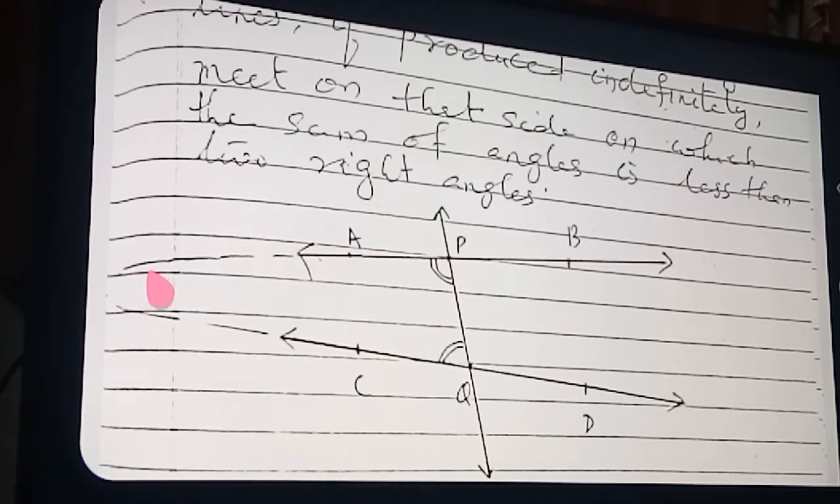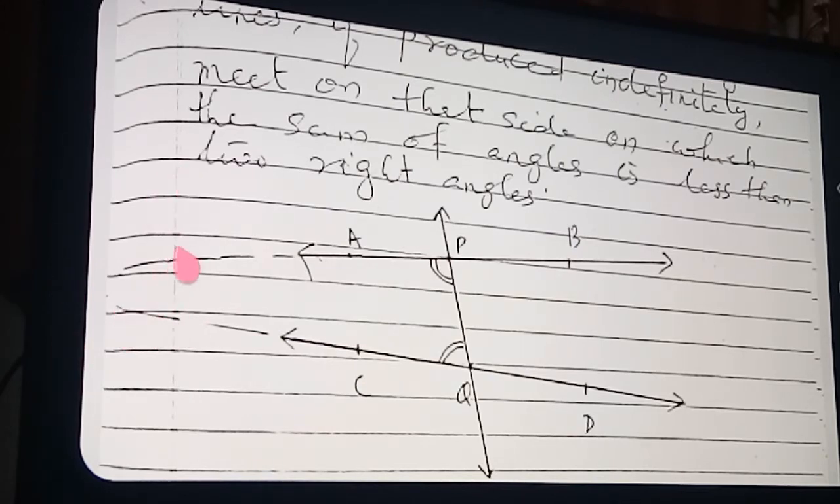On the same side on which the sum of angles is less than 2 right angles. That means the sum of angles is less than 180. Which side is coming? The left side is coming. You can see this side only coming, so you extend this side. Which lines? Line AB and line CD, you extend this side. When you are extending line AB and line CD this side, anywhere these two lines will intersect. They will meet. Here it is meeting on the next page.